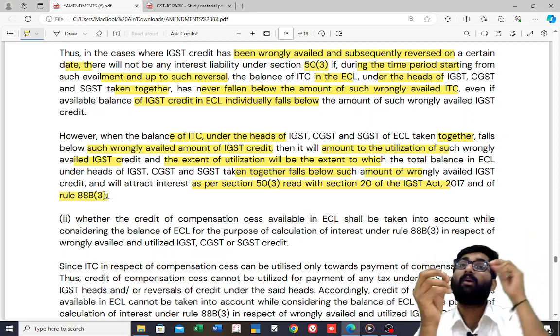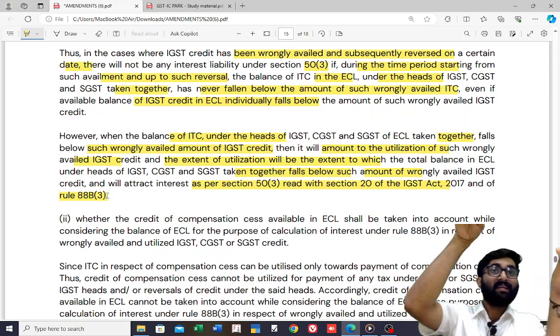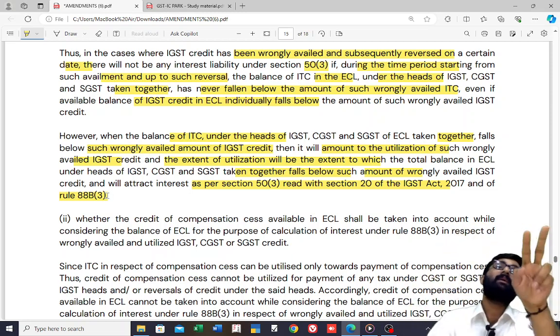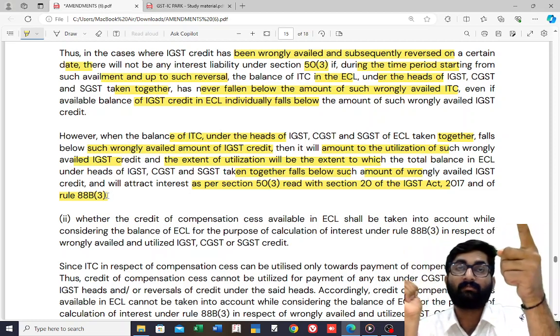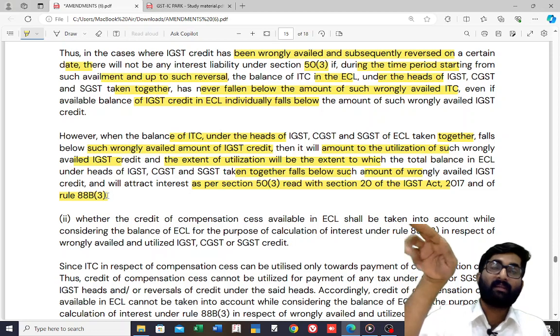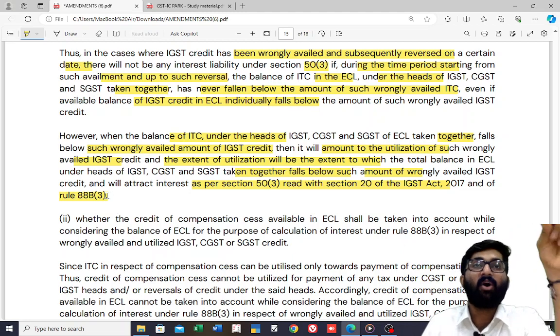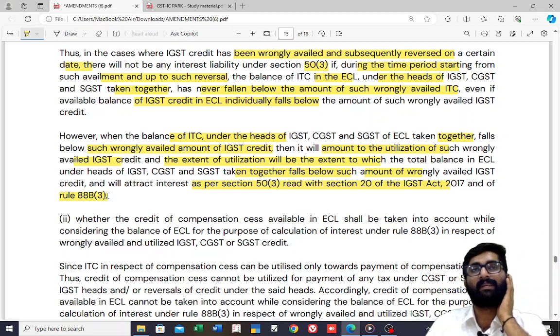But what if you have availed 30,000, but the CGST, SGST, UTGST, IGST balance put together is below 30,000? Then whatever the difference, for example that is 10,000 and this is 30,000. What is the difference here? 20,000. How much do you have to reverse now? 30,000. You have to reverse 30,000: 10,000 by credit ledger, 20,000 by cash. On that 20,000 you have to pay interest. I hope you are getting this.